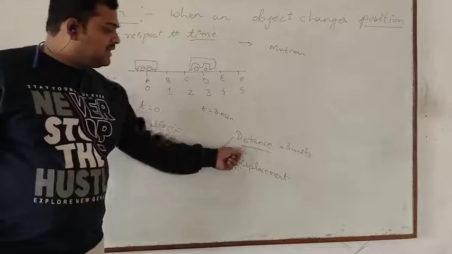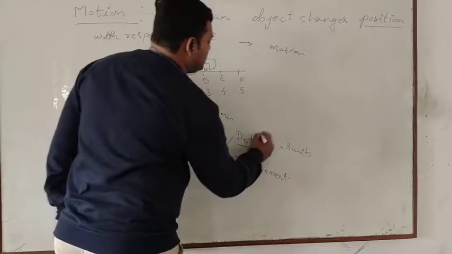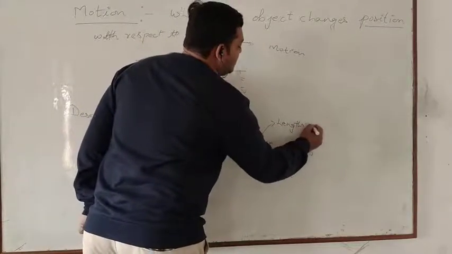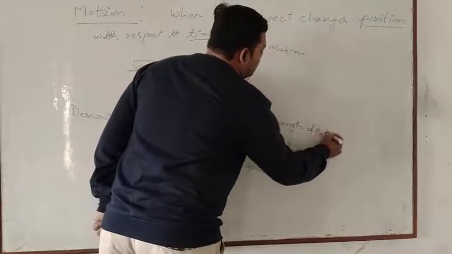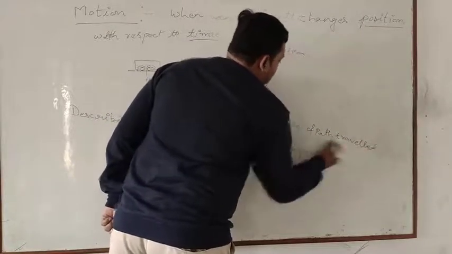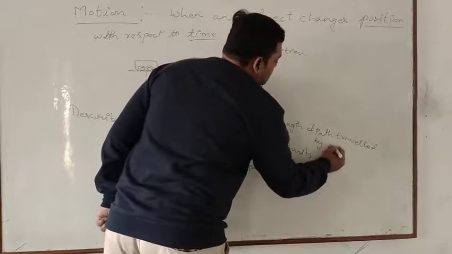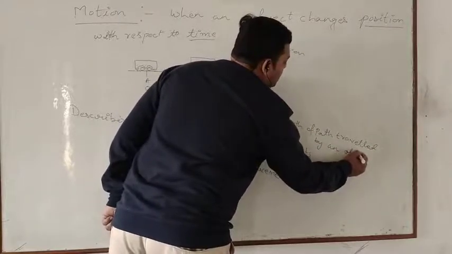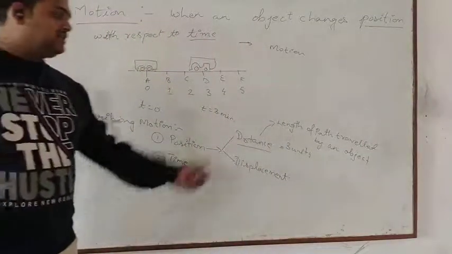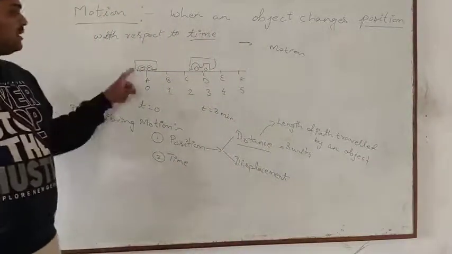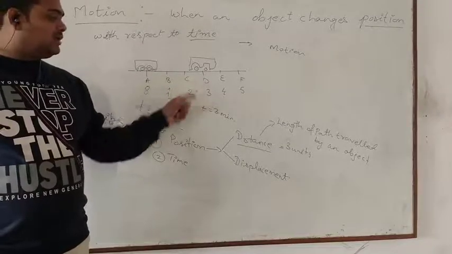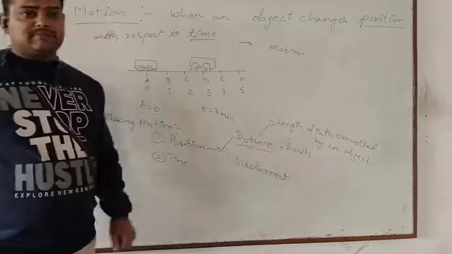Distance is the length of path traveled by an object. So the actual length of the path traveled by an object is the distance. For example, here the bus started from A and moved to D. So it has covered a distance of 3 units.